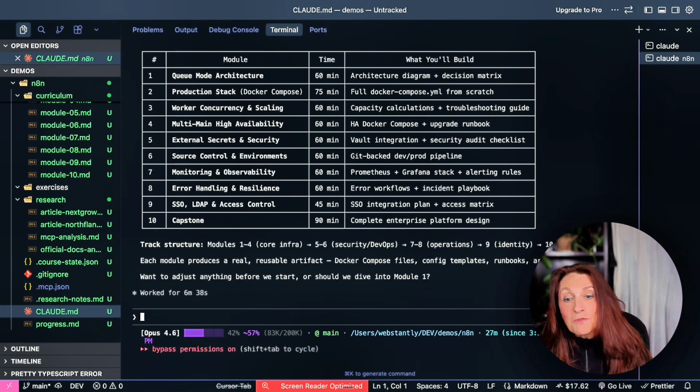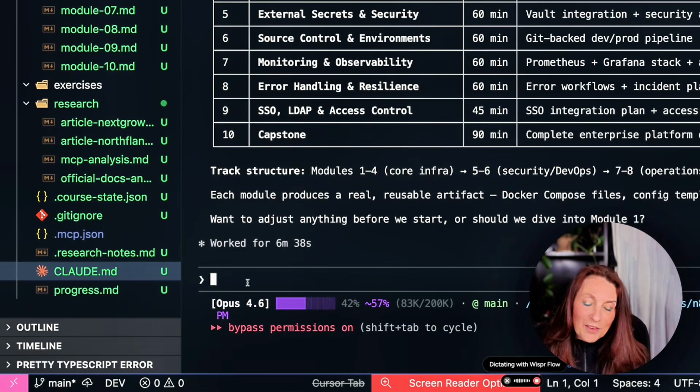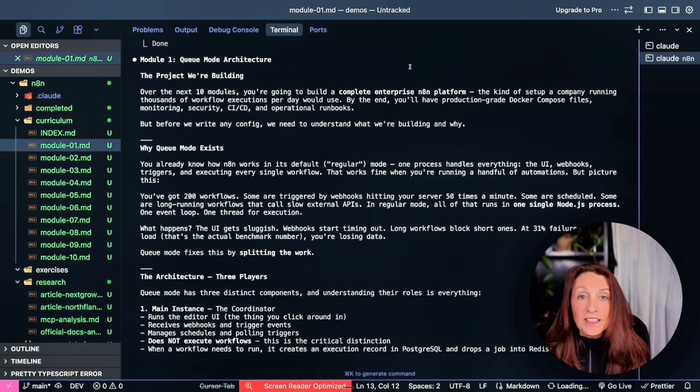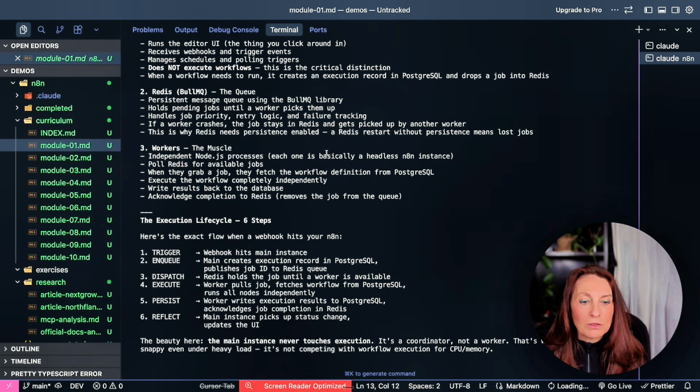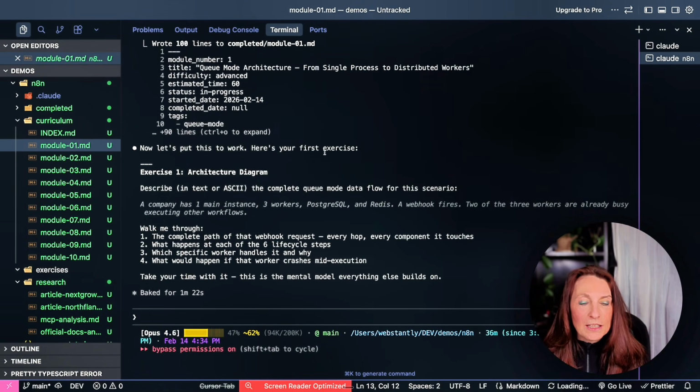And it asks if we want to dive into module 1 or if we want to modify things. Let's dive into module 1. And this is the result. So over the 10 next modules, we're going to build a complete enterprise N8N platform. So we explain why queue mode exists, the architecture, etc. So something very complete. And then it gives you an exercise.